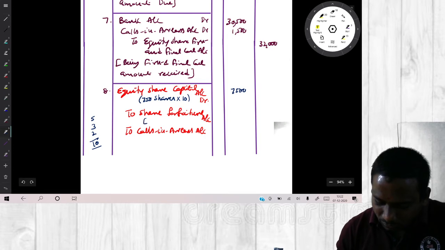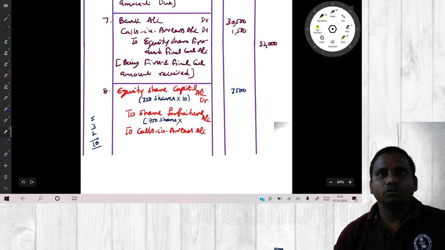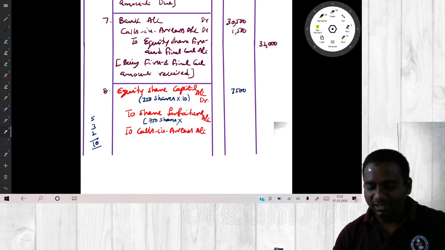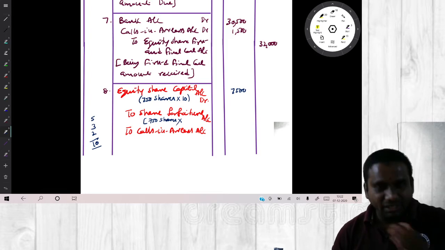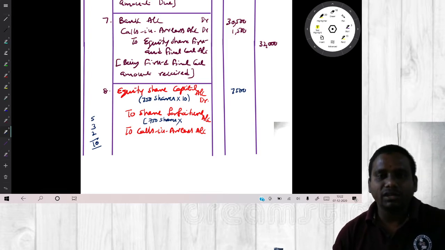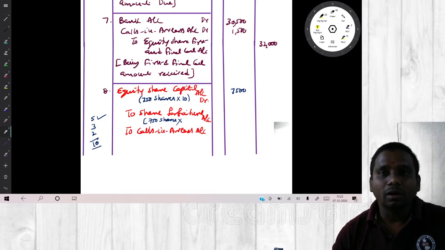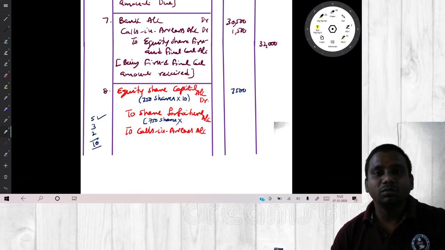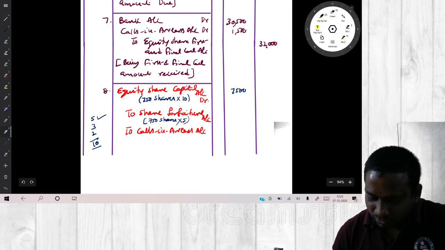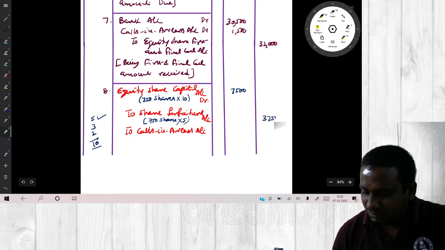Now share forfeiture account. What is the amount we have to write? Number of shares forfeited into, out of this application, allotment and first and final call, how much amount did the shareholder pay? He paid only application money, so multiply with 5. How much will we get? 3,750.